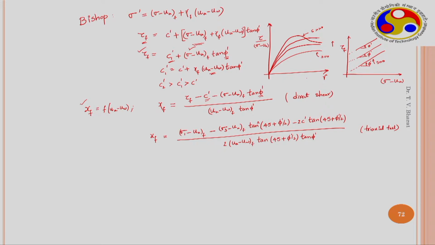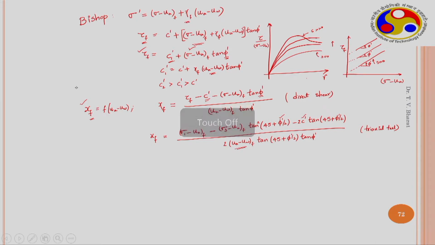In triaxial tests also, when we conduct two tests at saturated state, we can obtain C dash and phi dash. Then once these two are known, the principal stress at failure can be determined by varying u_a minus u_w. As it is a suction control test, we can control u_a minus u_w, and we can obtain the chi f variation with respect to u_a minus u_w. Once chi f is known, the functional form is known to us.